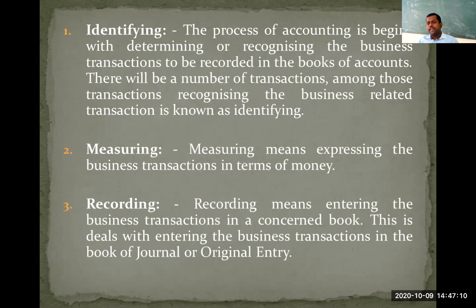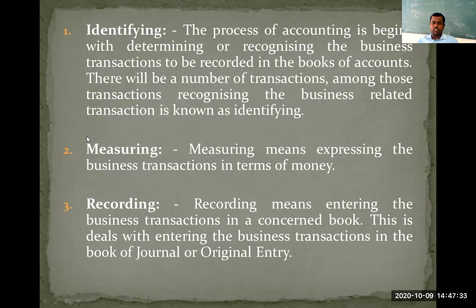They have purchased a vehicle for domestic use. They have purchased a vehicle for private use. Is it a business transaction? It is not a business transaction. It is a private transaction. So we should ignore those transactions. We need to choose only those transactions which are directly related to business. That particular function is called what? It is called identifying.